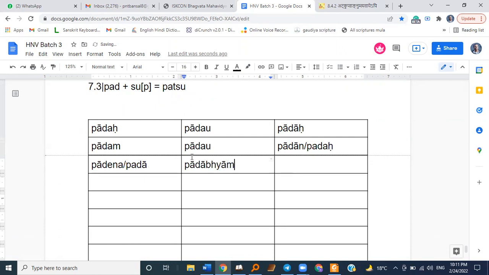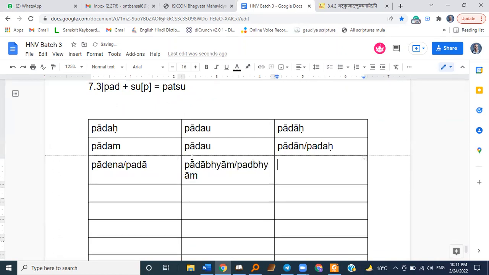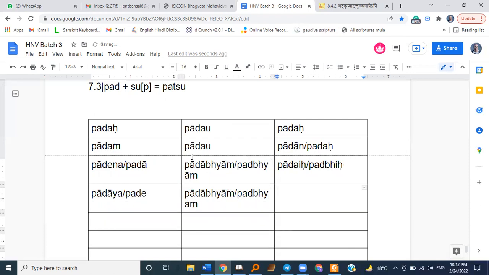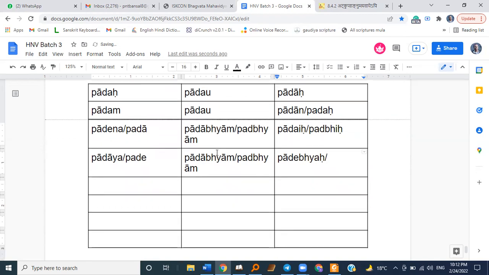Padabhyam, and optionally Padbhyam. Then Padaihi, and Padbhihi. Then Padaya and Pade. Then Padabhyam and Padbhyam. Then Pade. Does it decline like Suhrid?